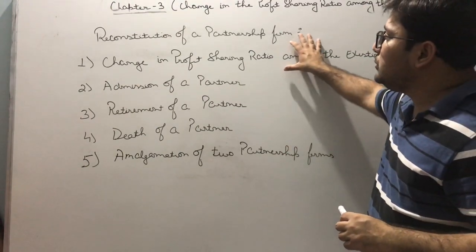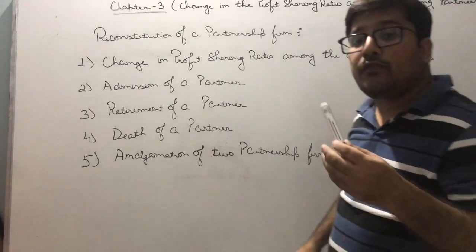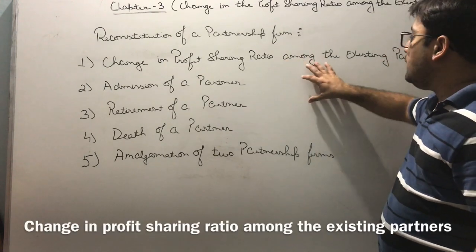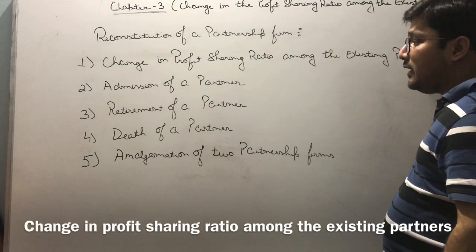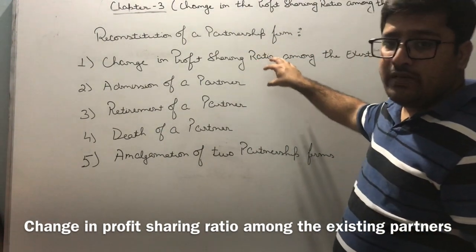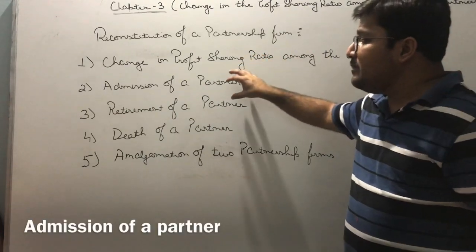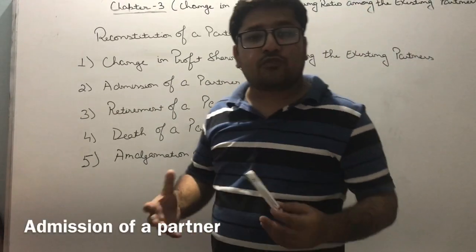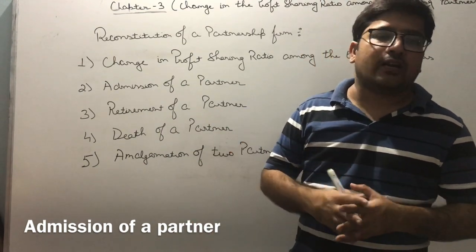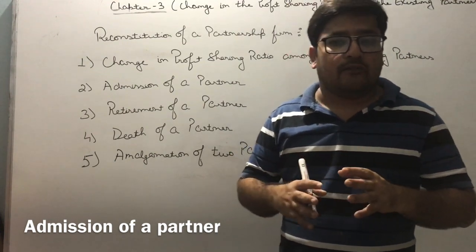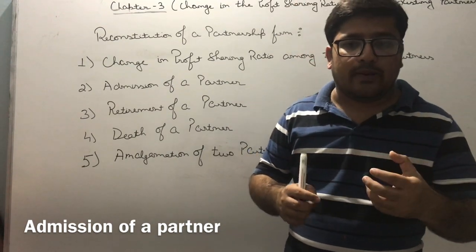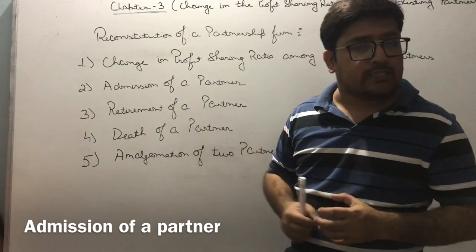Is this topic clear? So in the topic reconstitution, there are 5 topics. Why does the reconstitution happen? What are the causes of reconstitution? These are the causes, beta. The first cause is the change in the profit sharing ratio among the existing partners. This topic is very important and this is your numerical portion as well. We'll discuss it. The second topic is admission of a partner. Admission means what, beta? If a new partner is admitted into a partnership firm, then it will result in the change in agreement, which means that the old agreement will come to an end and a new agreement with the new partner will start. Is this topic clear?